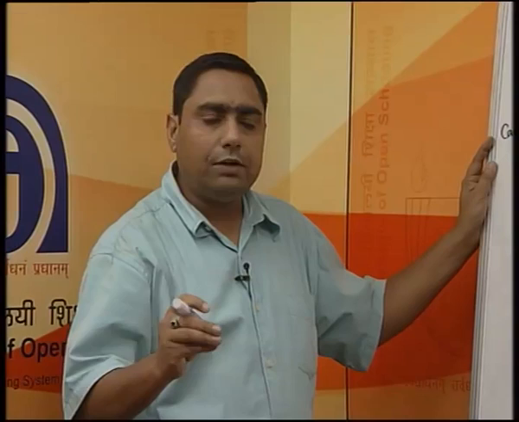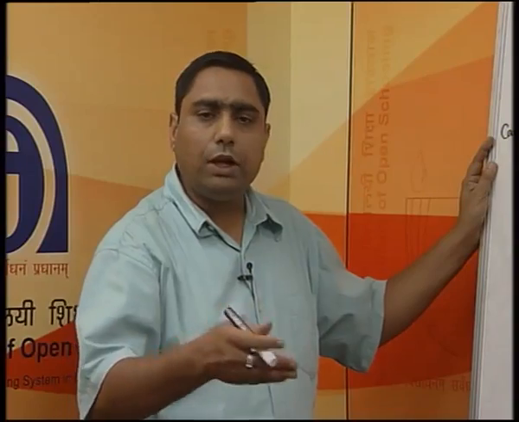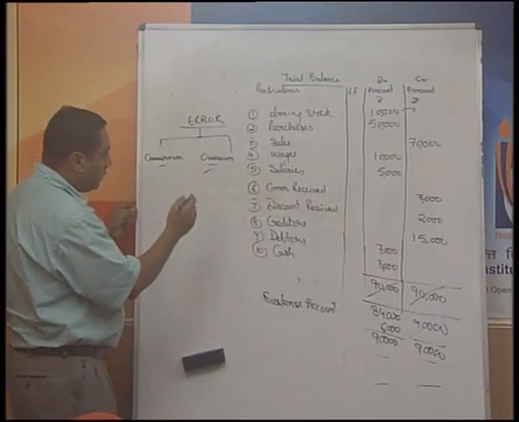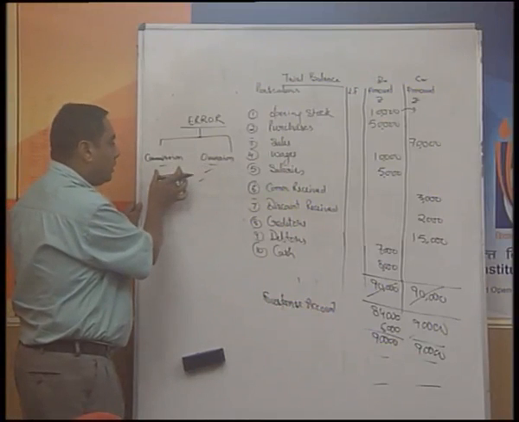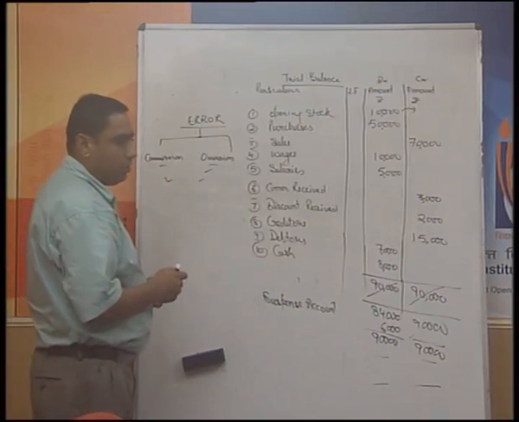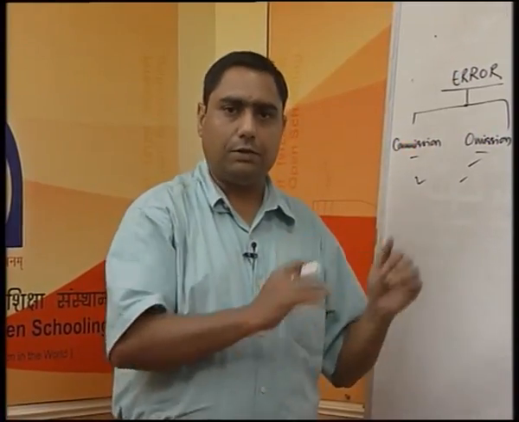For example, we have paid salaries to our employee whose name is X. Now, as it is a salary, we should write salary account debit to cash. In place of that, we have written X account debit to cash. It means we have presumed that money has been paid to X. We have paid the money, but the money was paid for salaries, not for that particular thing. So there could be certain errors which come under this category. This way you take care of all these things, whether the error of commission or omission is there, and then you accordingly put it in your balance and you would be able to have the trial balance. This is one of the very simplest ways of preparing the trial balance.